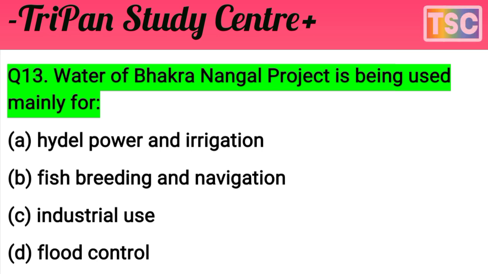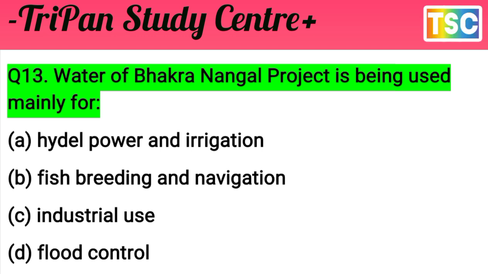Test your knowledge first of all. You must have thought of your answer. Let's see what the answer is for this question. Flood control is not the purpose. Industry use is not it either, and fish breeding and navigation are not it. So the main option is A, hydropower and irrigation.